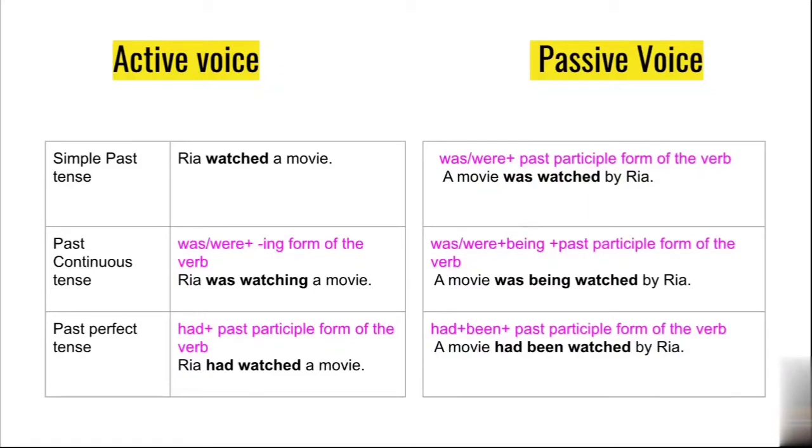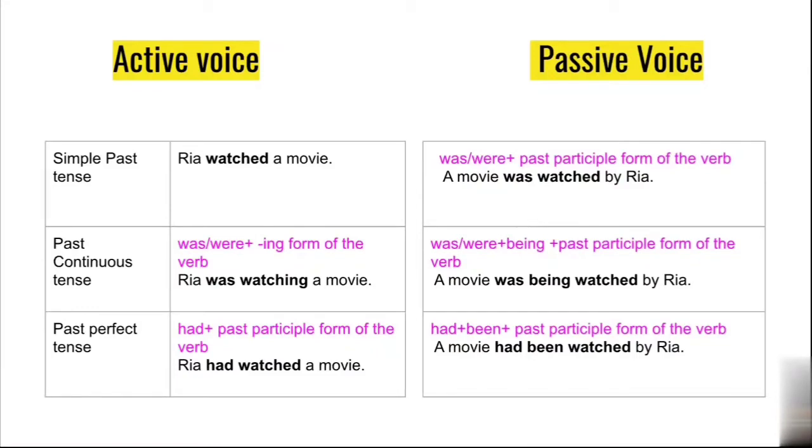Similarly, in past continuous tense, was or were plus ing form of the verb. Riya was watching a movie. In passive voice, was or were plus being plus past participle form of the verb.